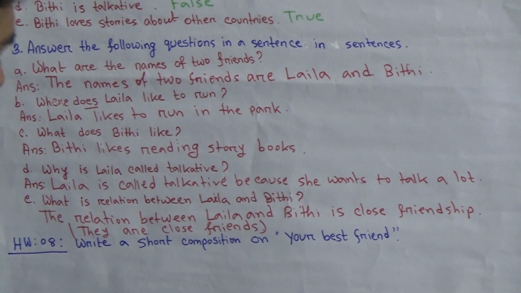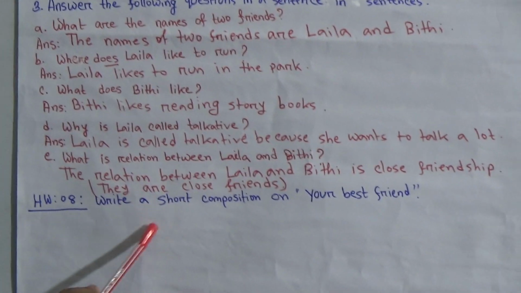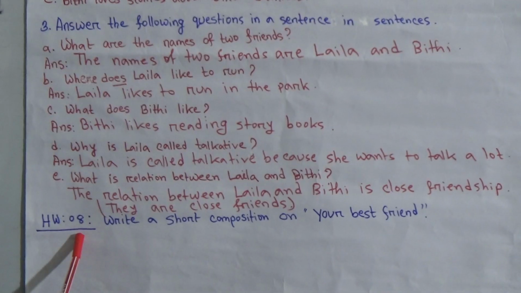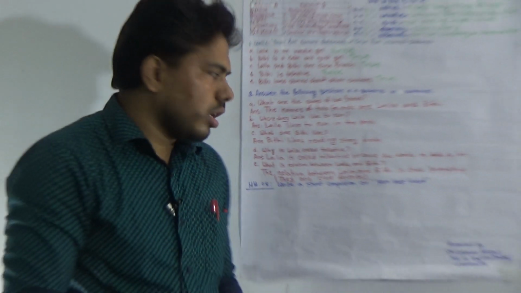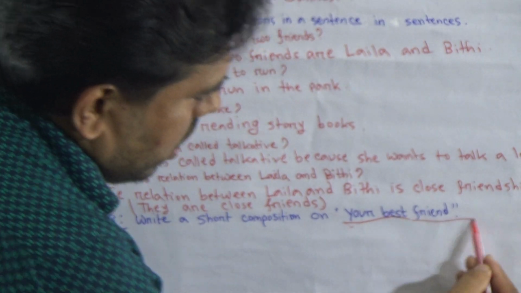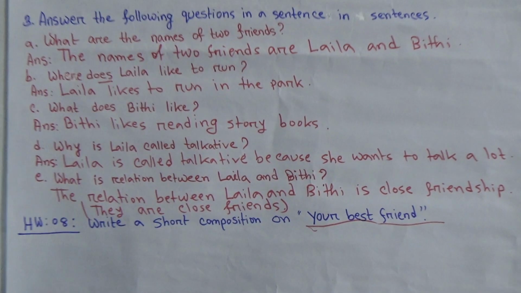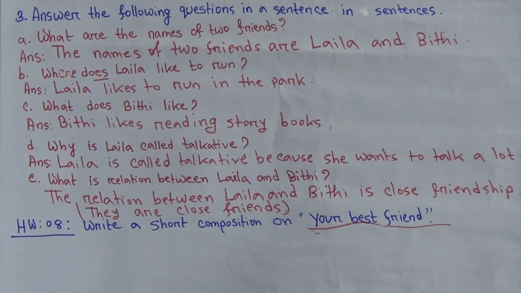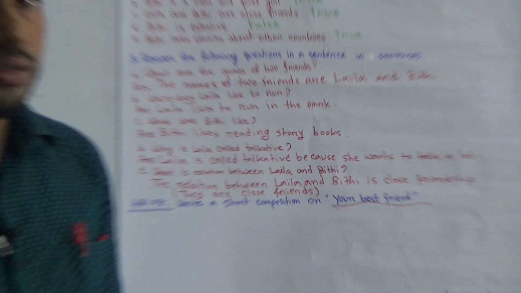Now, question number 4 is your SW. This is our SW number 8. Write a short composition on your best friend. Write a short composition on your best friend. This is your SW topic. Submit this SW coming Sunday and collect the previous SW also.